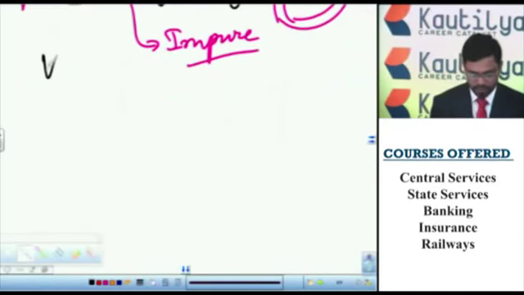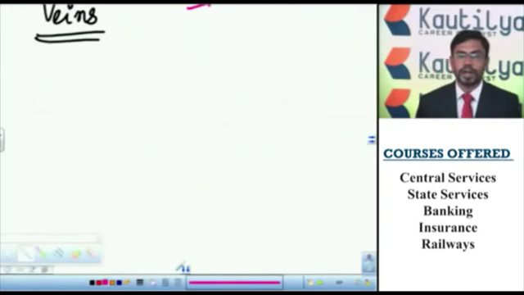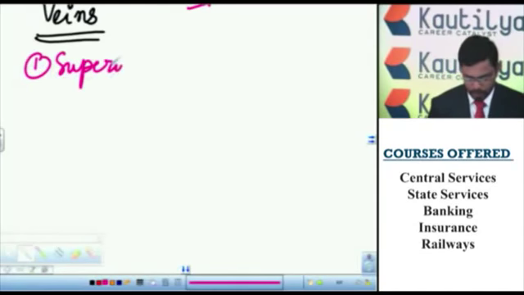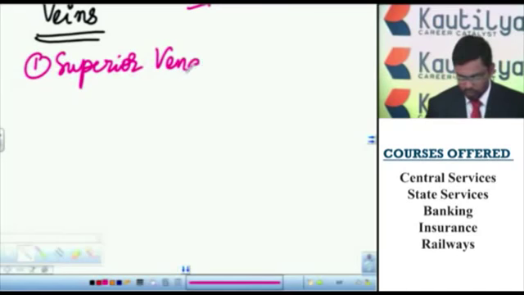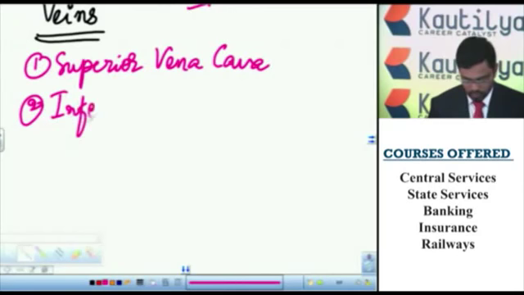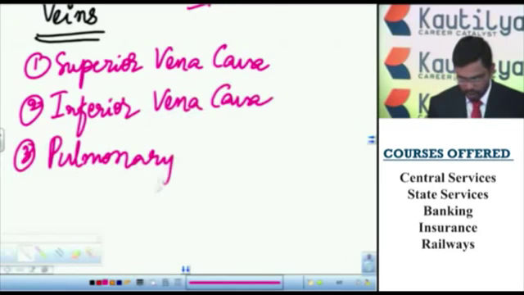Let us see the veins. So these veins are the thin walled blood vessels. They are superficially located. They collect the impure or deoxygenated blood from different parts of the body. So let us see some important veins. Superior vena cava, inferior vena cava, and pulmonary vein.